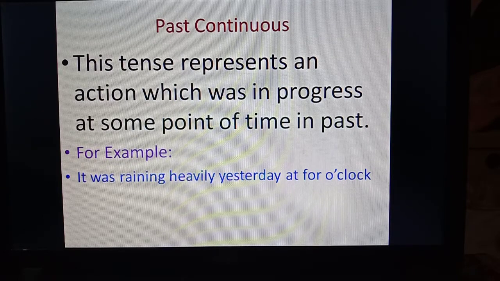Past continuous. This tense represents an action which was in progress at some point of time in the past. This tense denotes an action which was in progress or going on somewhere in the past. For example, it was raining heavily yesterday at 4 o'clock. So the action which was going on somewhere in the past is expressed through past continuous tense.